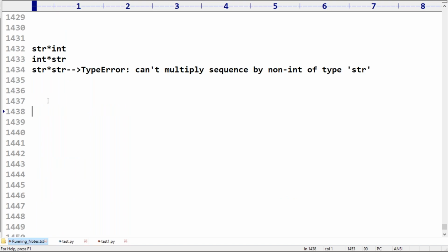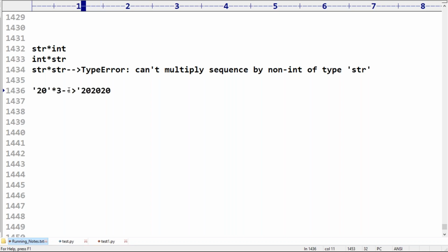Now listen, one important point, sir. Someone is asking, sir, 20 into 3, what is the answer? What answer are we going to get? Remember, even though it is a number, it is a string into a number.